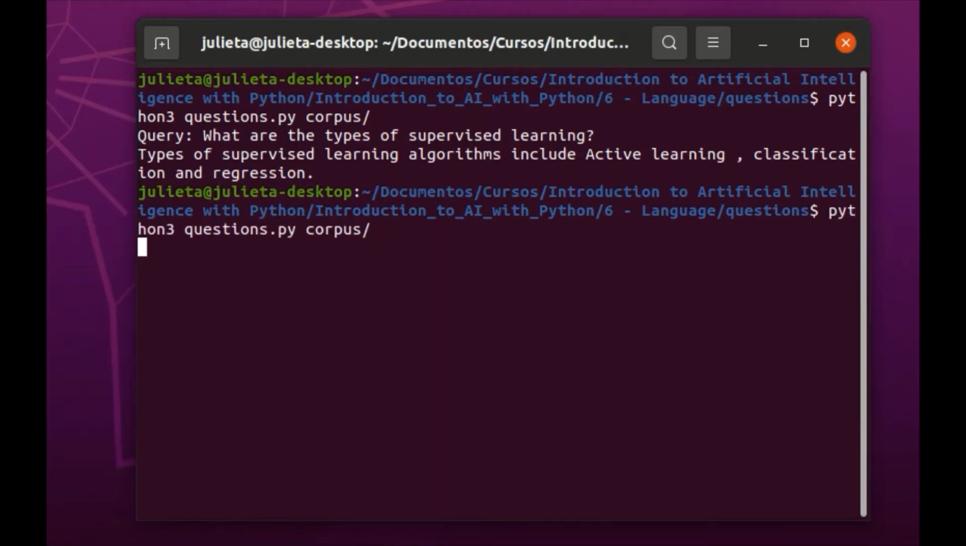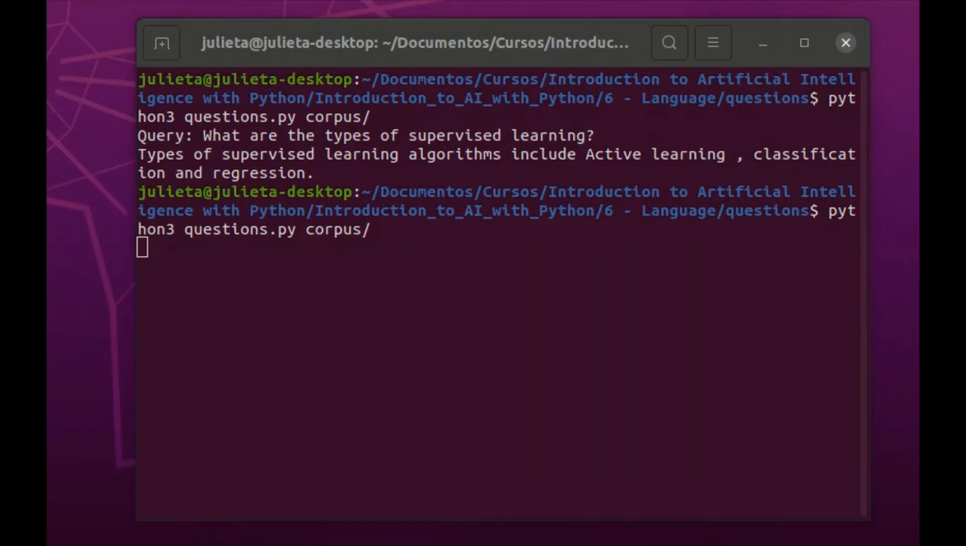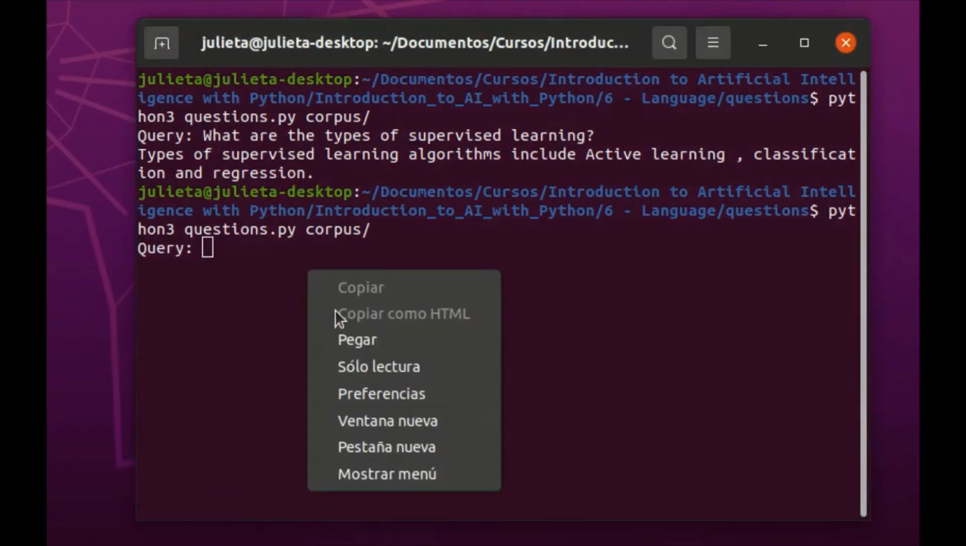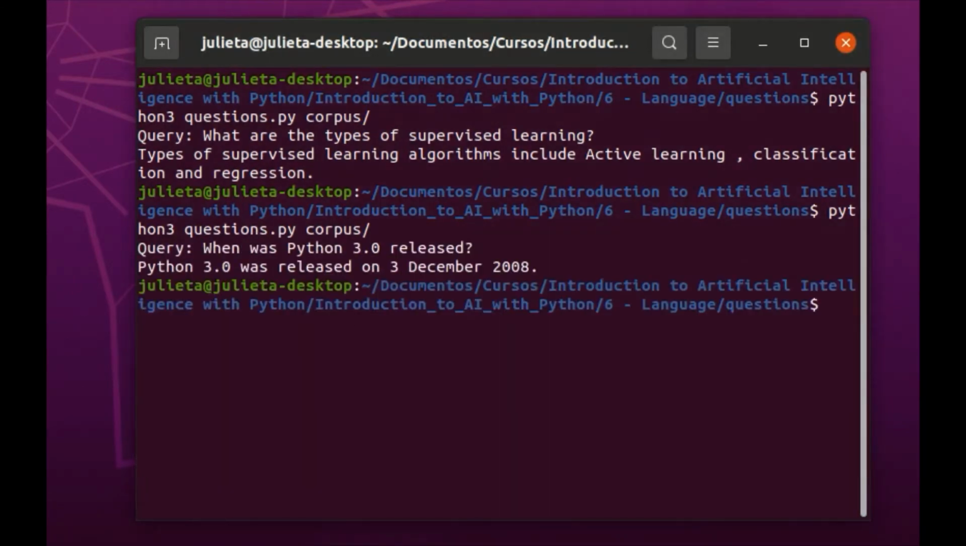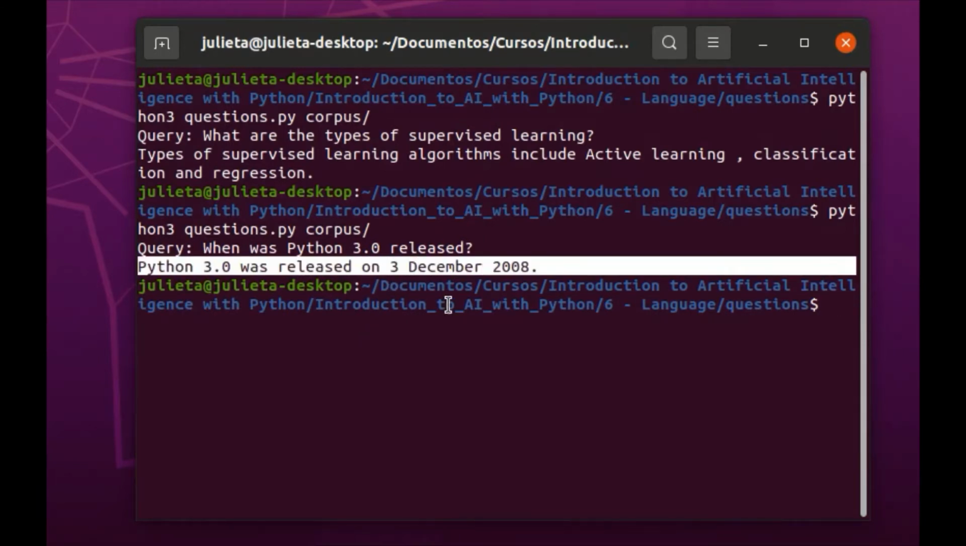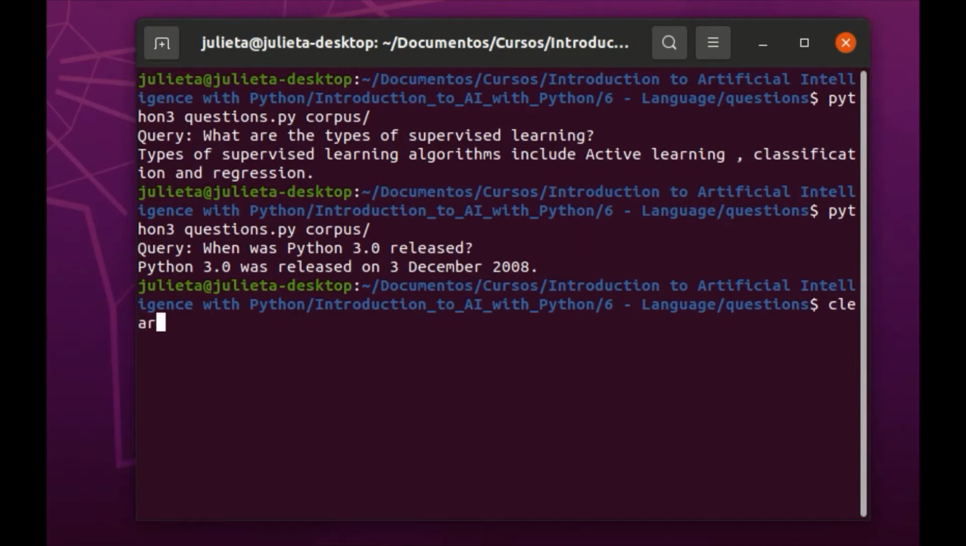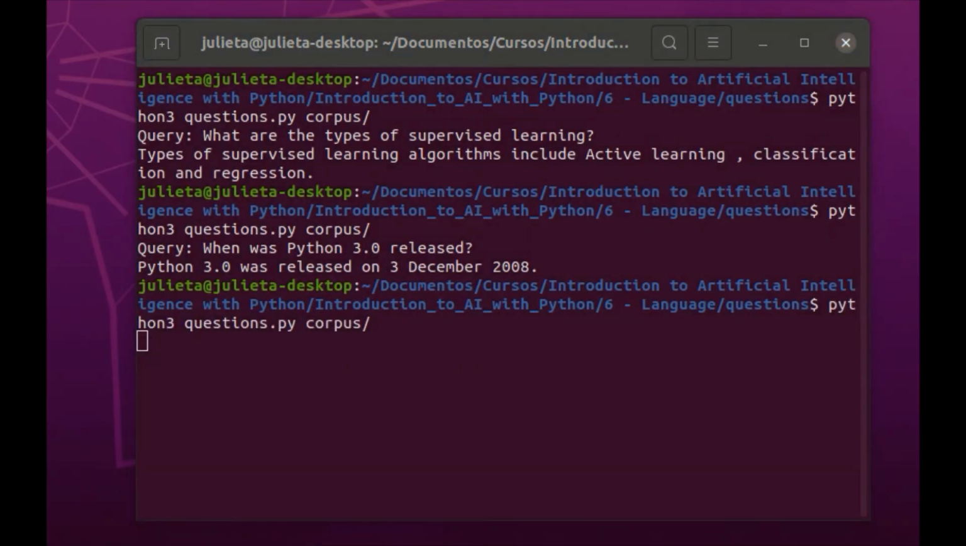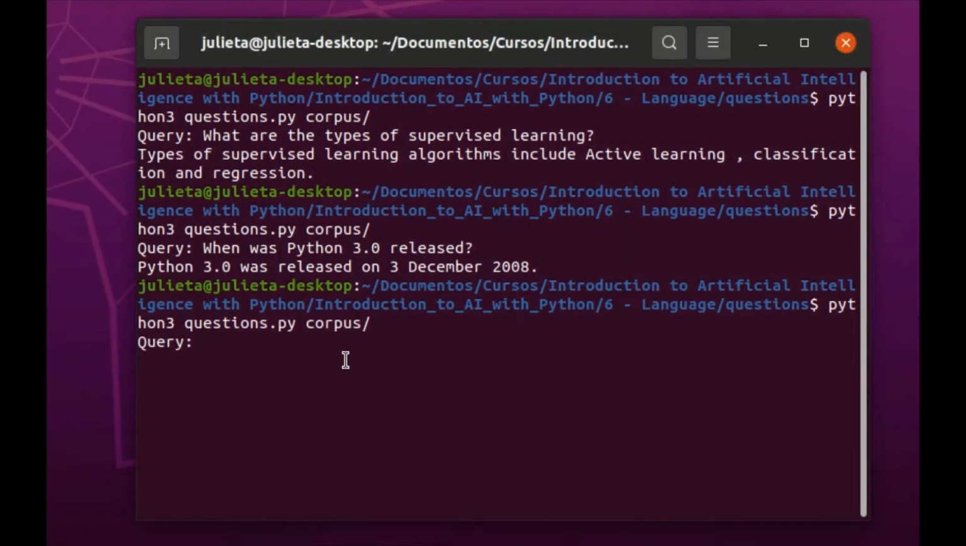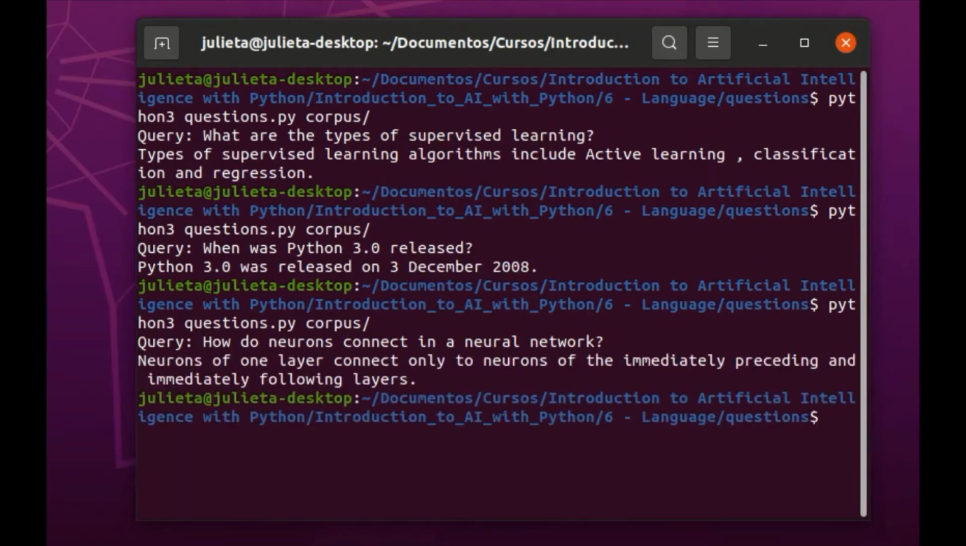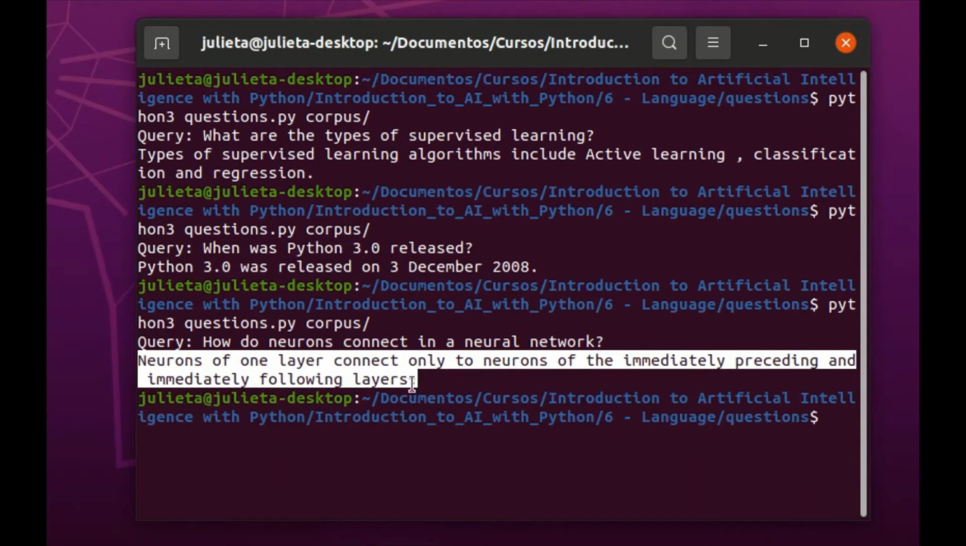The next query is going to be when was Python 3 released? As same as before, we can see here that this is the expected answer. And the last one is how do neurons connect in the neural network? And this is the answer that is shown in the specification as well.